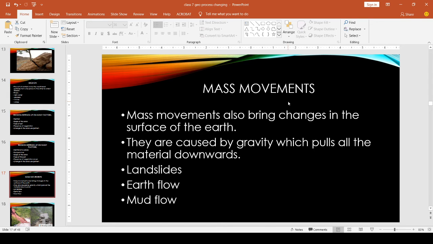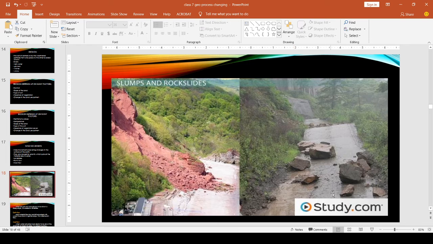Such movements are common in mountain regions such as Uttarakhand, Jammu and Kashmir, etc. That means the loose rock masses slide down the slope like this. In this picture we can see the loose rock masses sliding down the slope, and it causes environmental hazards, loss to human lives and properties, etc.